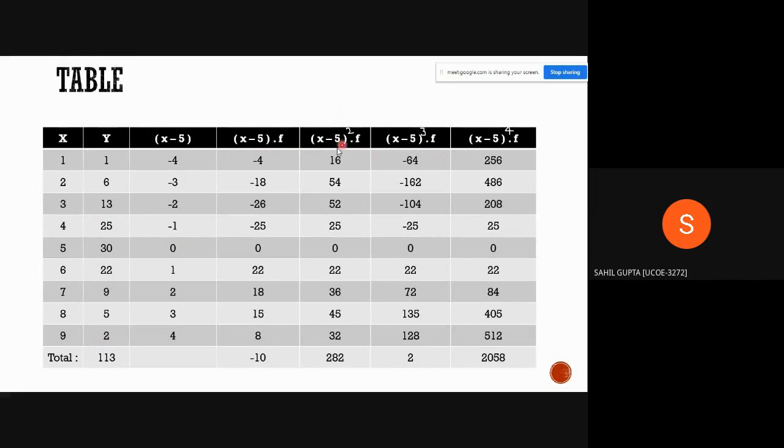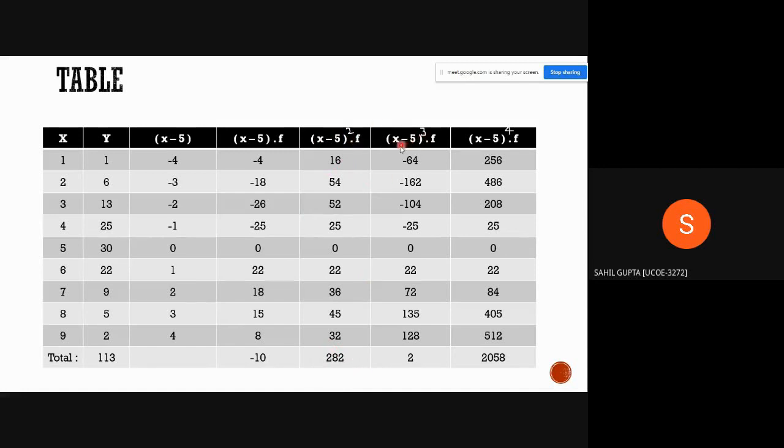To find x minus phi the whole square times f, we multiply this term into this term. If we multiply these both terms, we get x minus phi the whole square times f. So minus 4 times minus 4 gives 16. Minus 3 times minus 18 gives 54. 0 times 0 gives 0, that's why this whole column is 0. Similarly 18 2s are 36, 15 3s are 45. Therefore this column is filled. And the summation of these whole terms gives us 282.